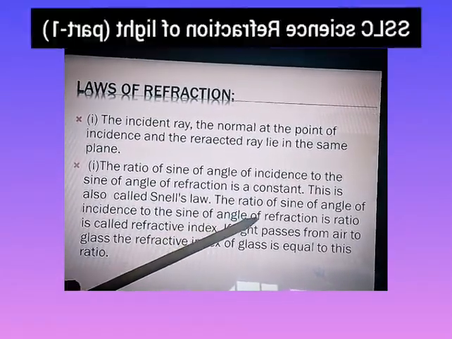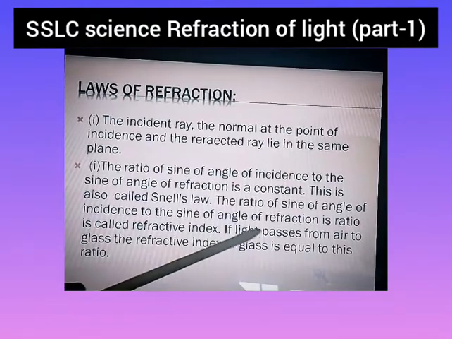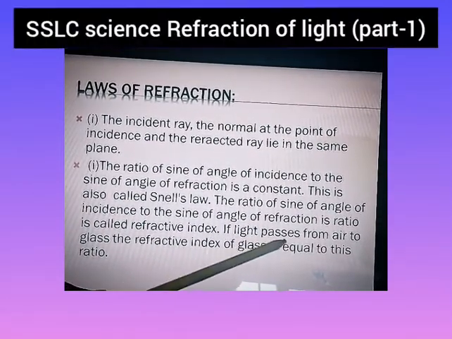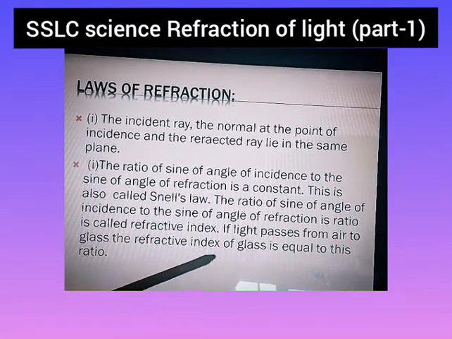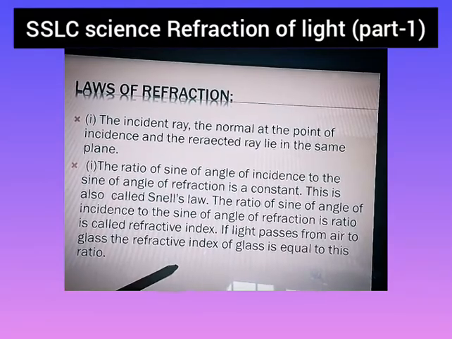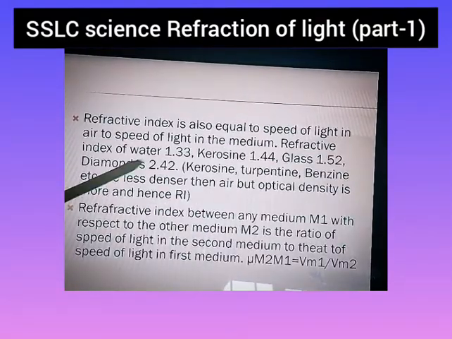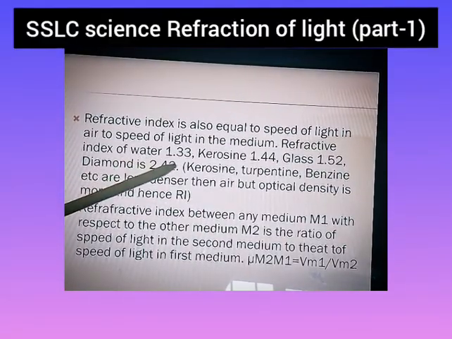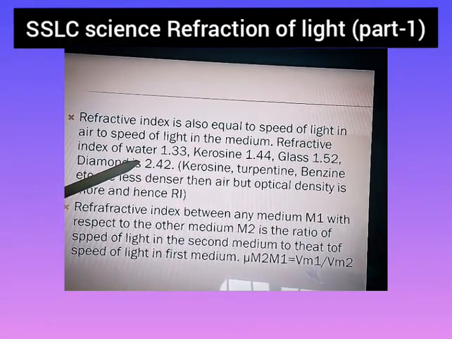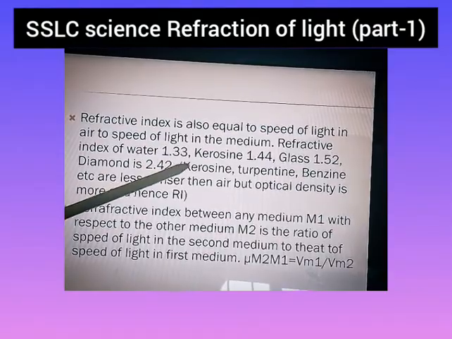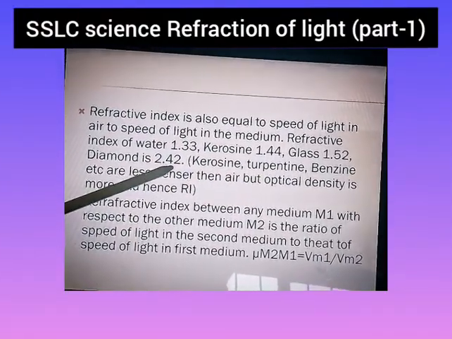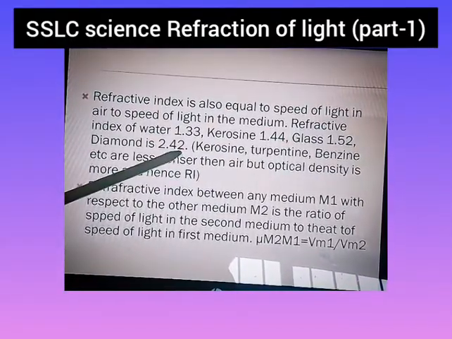The ratio of sine of angle of incidence and the sine of angle of refraction is called the refractive index. If light passes from air to glass, the refractive index of glass is equal to sine of angle of incidence by sine of angle of refraction. Refractive index is also equal to the speed of light in air to the speed of light in the medium. Refractive index of water is 1.33. Refractive index of kerosene is 1.44, glass is 1.52, diamond is 2.42.